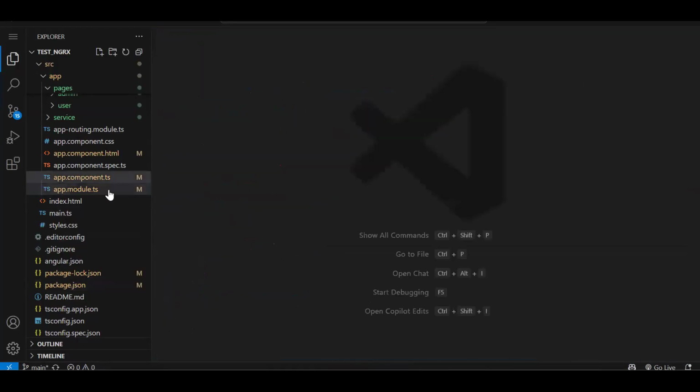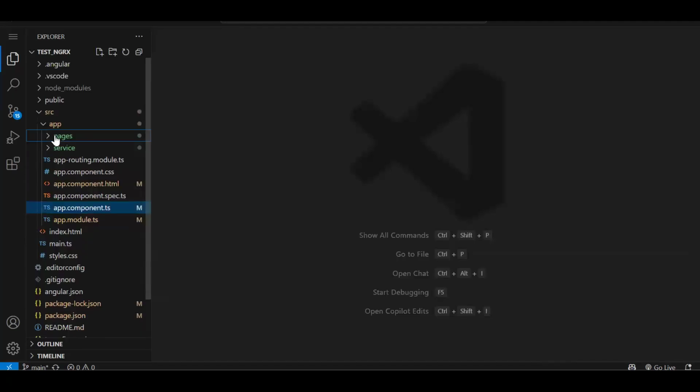Again, I said we are just going to see the very basic things in NgRx. We are not going to deep dive into what else we have. Just a basic store we are going to implement. If you have 0 to 2 or even 3 years of experience, whatever we are going to see is sufficient for interview preparation. But make sure you implement it at least 1 or 2 times. Then only you will have the confidence to explain properly what NgRx is, what an action is, what a reducer is.